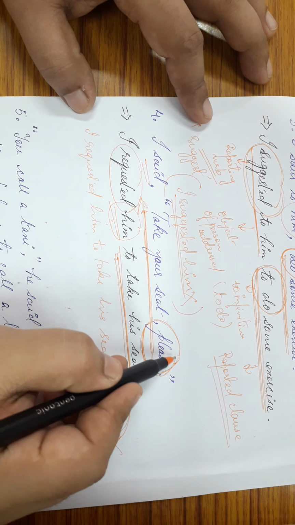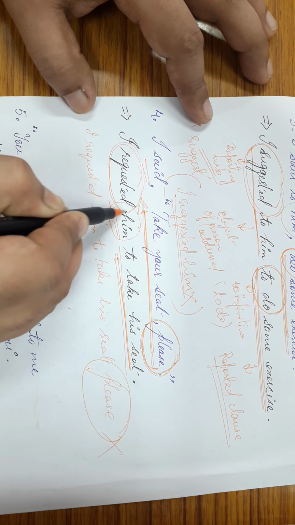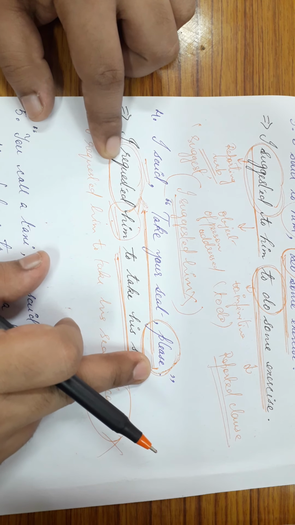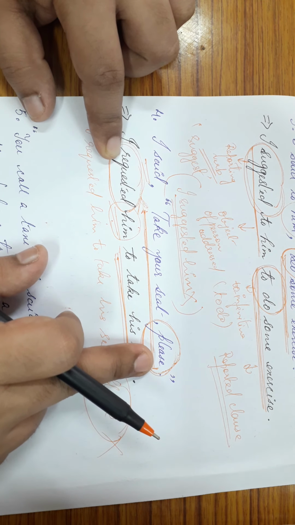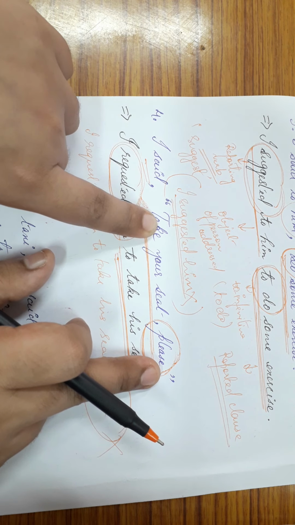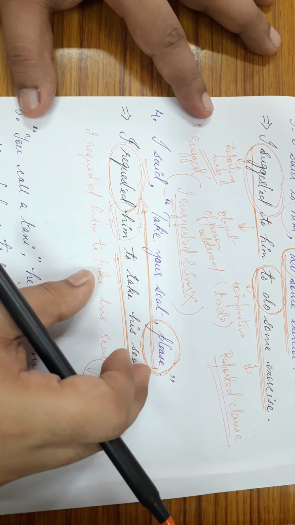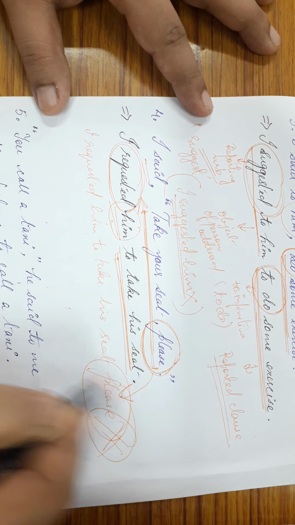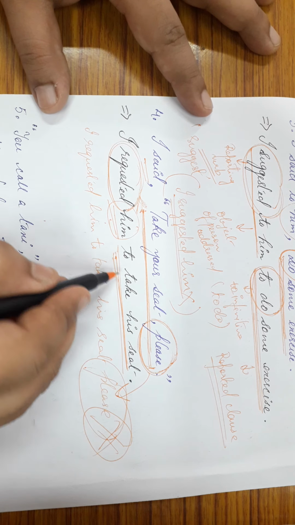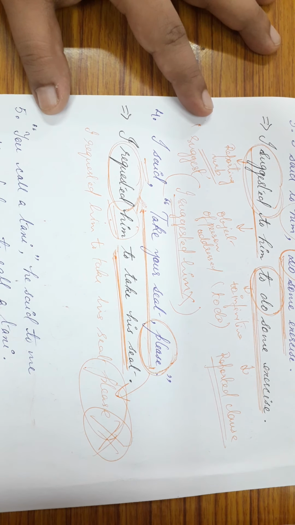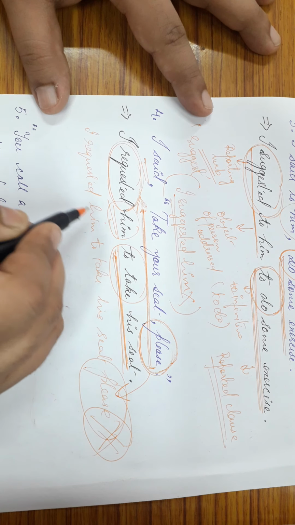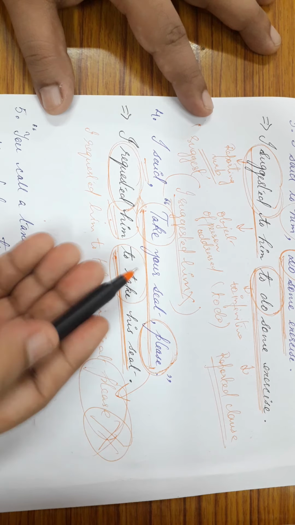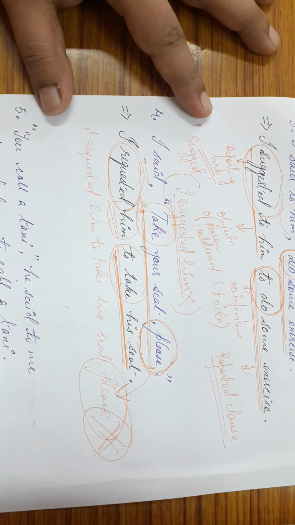Why? Because the moment I have written the reporting verb requested, I am deriving it from the word please, which is used in the imperative sentence in the direct speech under double inverted commas. So the tone of the imperative sentence becomes very obvious. That's why writing please is not required again. And the rest of the reported clause remains the same. We have to infinitive, which I have derived from the verb used over here, and the remaining part of the reported clause.